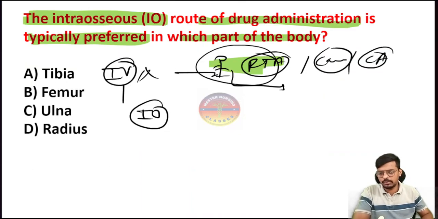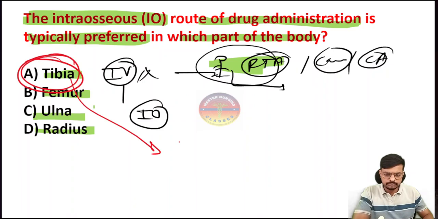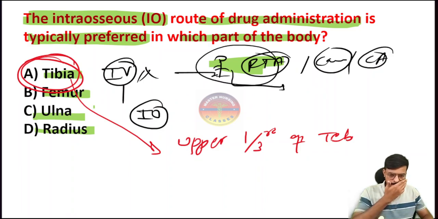Okay. So very important: where do we have to insert this intraosseous route, whether in the femur, the ulna, the radius, or the tibia? The best answer is the tibia. So in the tibia, where, sir? The upper one-third of the tibia. Okay.